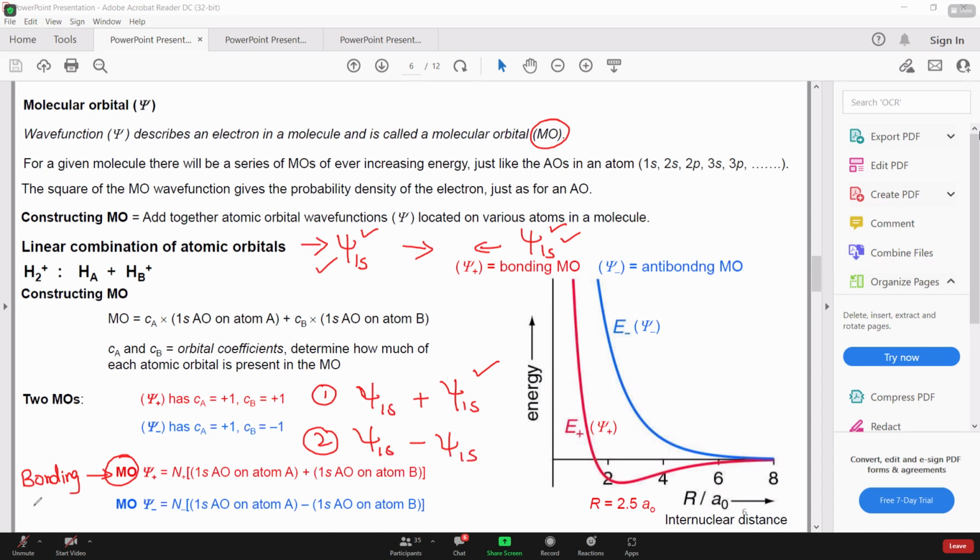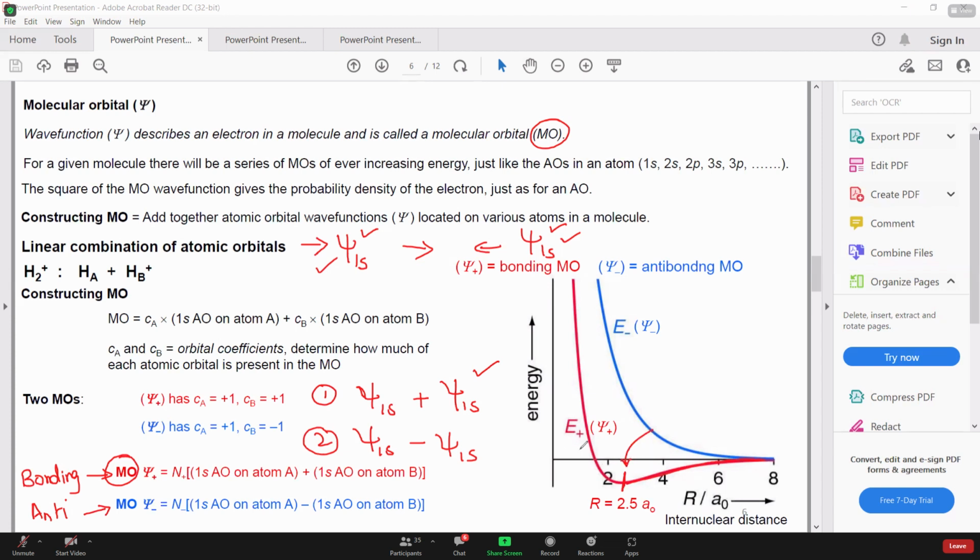When you subtract these two, an anti-bonding molecular orbital is formed, right? For the bonding molecular orbital, since there is constructive interference, this graph exists. Yeah, that's exactly what you have seen previously.